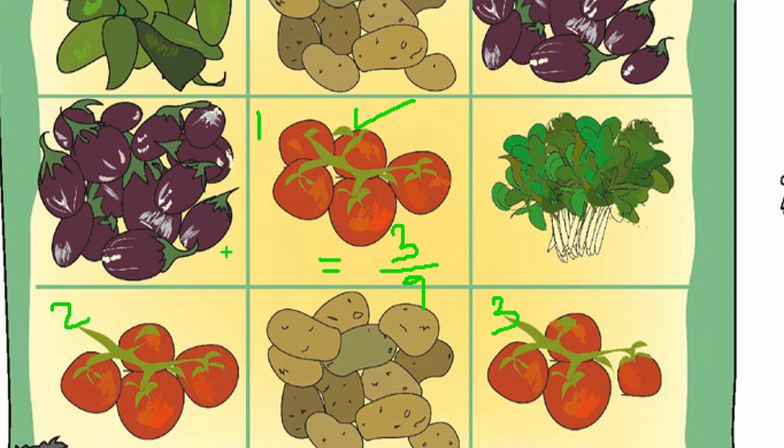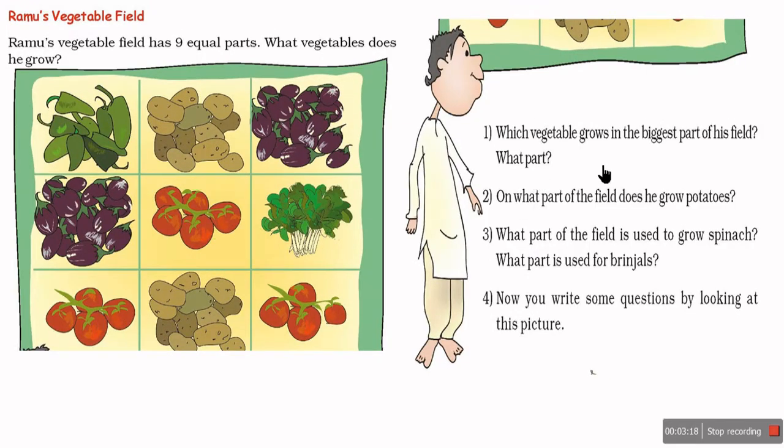Okay. So 3 ones are 3, 3 threes are 9. Means we can say 1 upon 3 part, means every 1 part out of 3 parts. Okay. So let us give the answer.